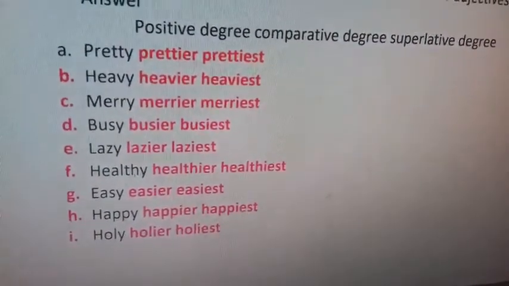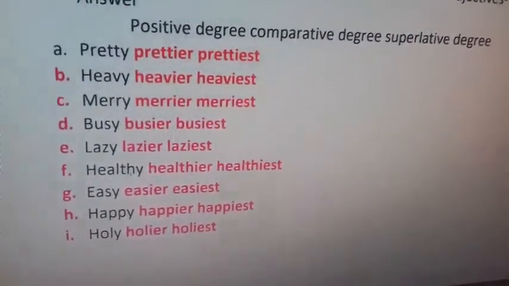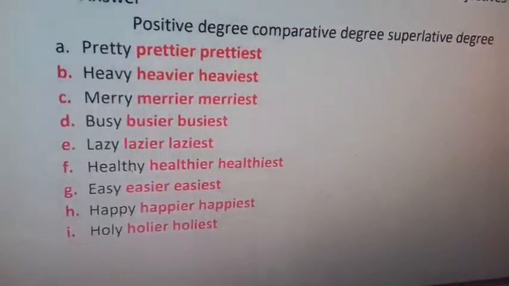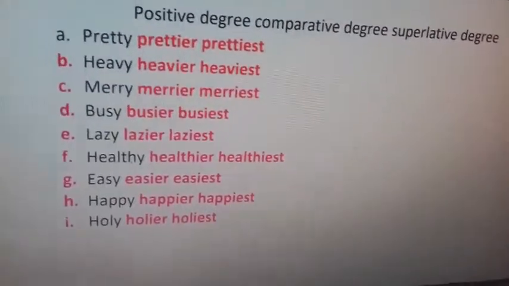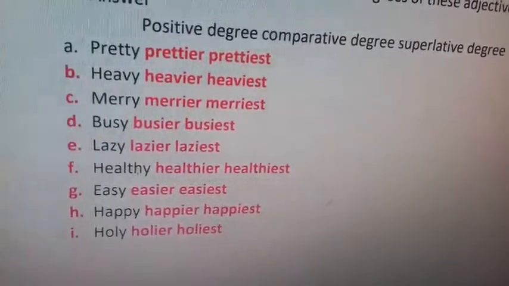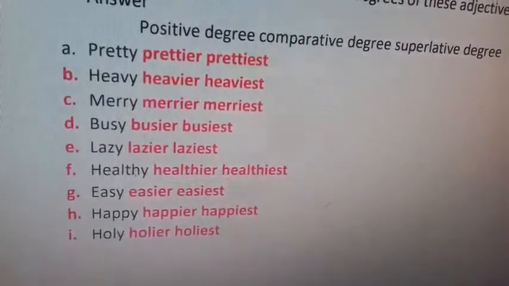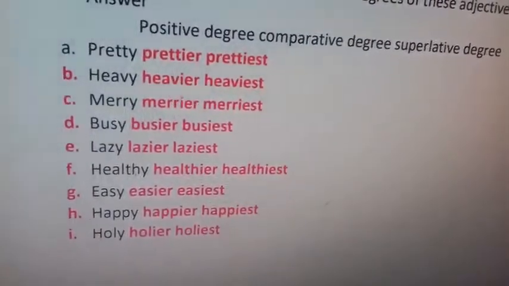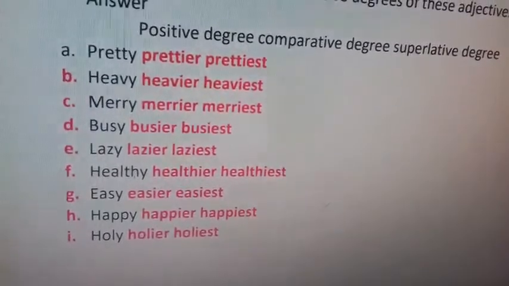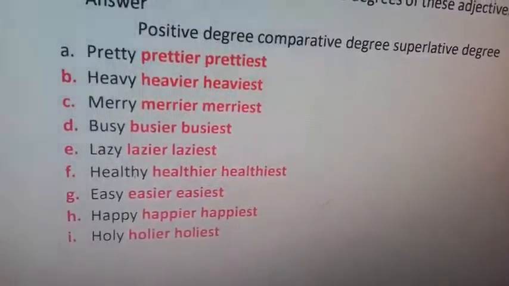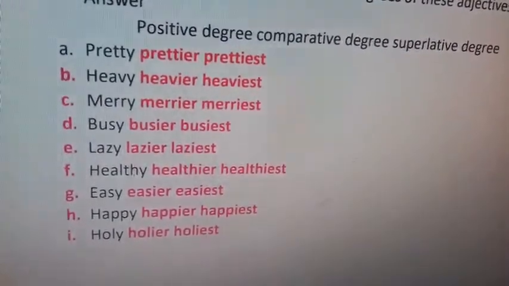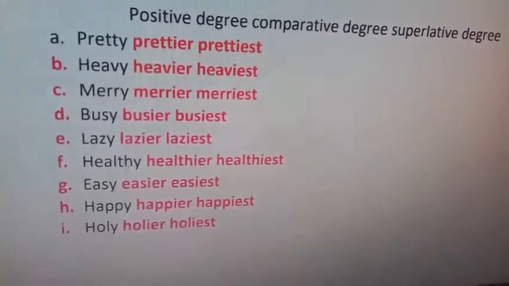Pretty, prettier, prettiest. So all words end here with Y. So it is very easy for us to make comparative and superlative degree. Remove Y, place I in place of Y. After that you should add ER to make comparative and EST to make superlative.